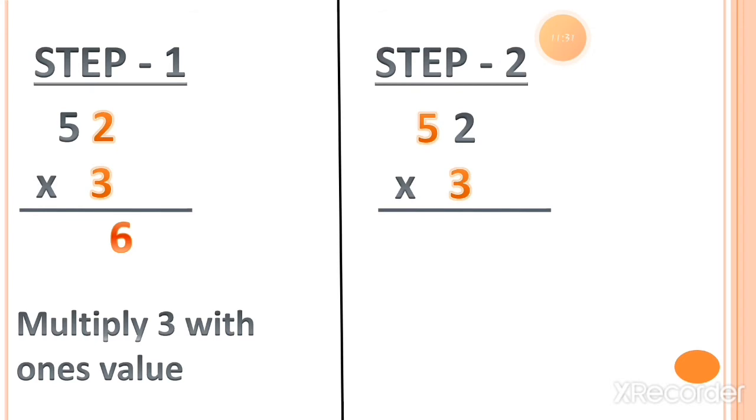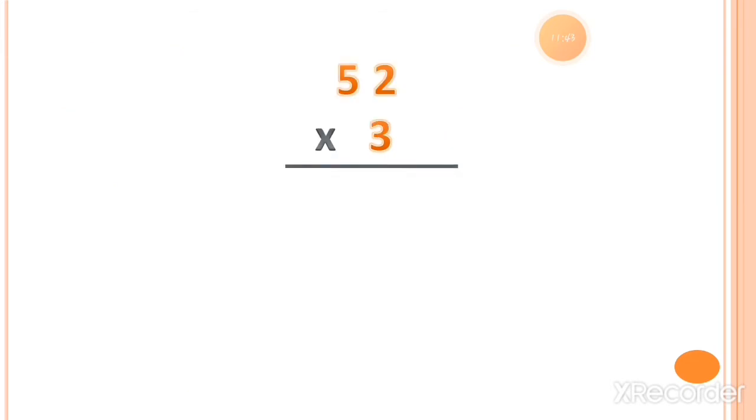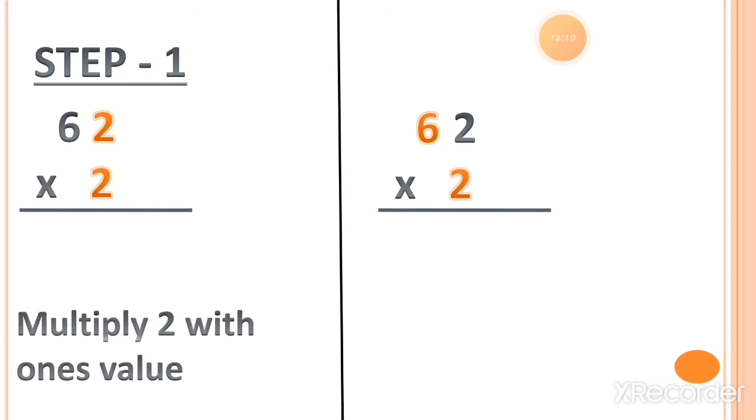Then step 2: multiply 3 with the tens value, which is 5. So 3 fives is equal to 15. Let's do both the steps together so you can easily understand this method. Here is 3 twos. So 3 twos is equal to 6, then the tens value, which is 5. So 3 fives is equal to 15. So the answer is 156.